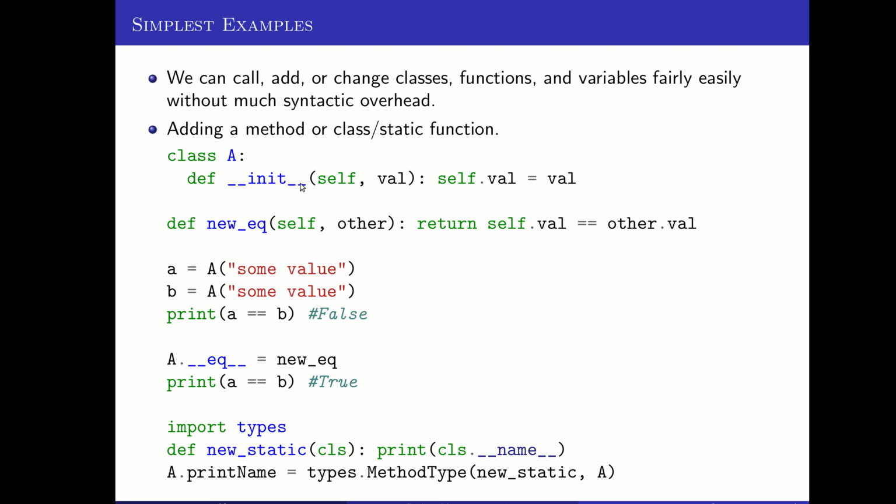So here, for instance, I've defined a very basic class called A. It has only a constructor that takes some value and saves it as an instance variable so that self.val is set to that val that was passed in as a parameter. That's all this class is able to do.